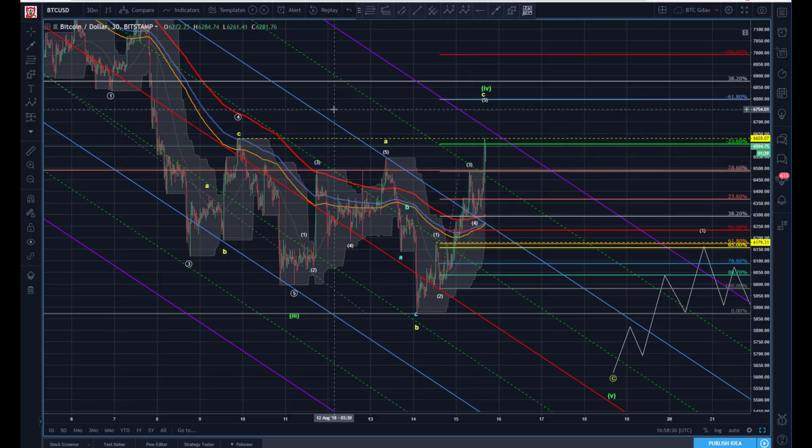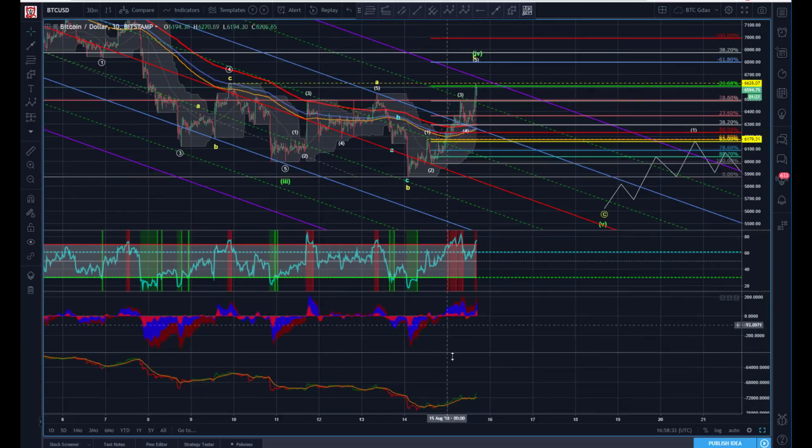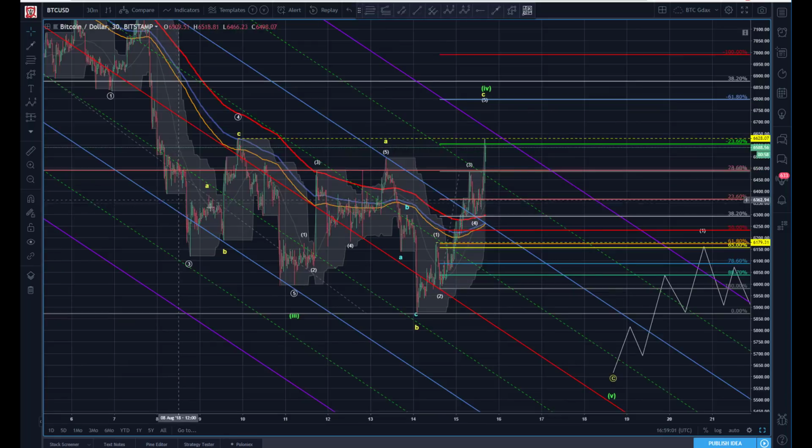Let's see if we have any divergence here. RSI is suggesting a little divergence here. If this were going to roll over and head down, then this divergence is not without note. We have higher prices here, yet the RSI has not matched that with a higher reading. A little bit of divergence here as well. If we're going to complete this 5 here and go back down, it's going to need to do it fairly soon. But interesting where we sit right there.